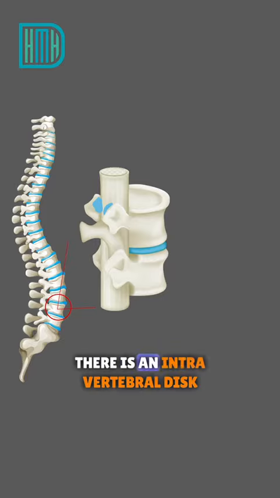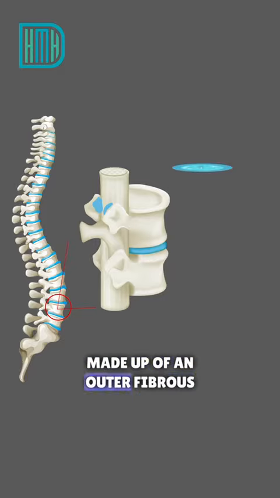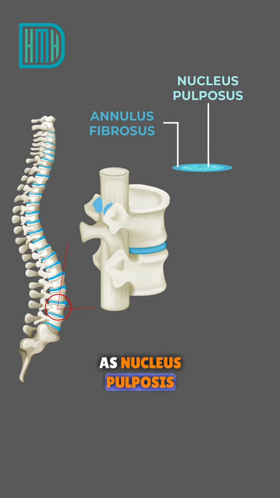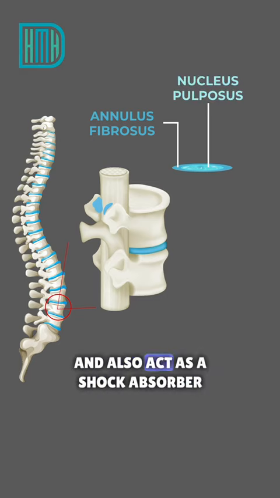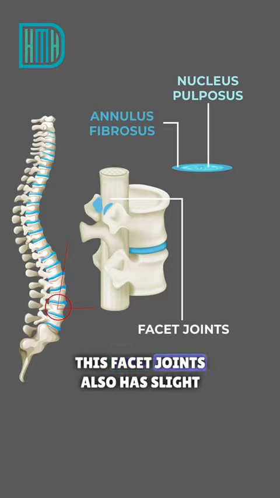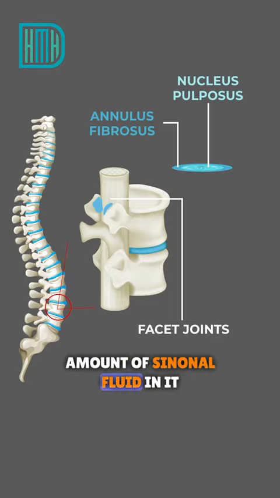Between two vertebrae, there is an intervertebral disc made up of an outer fibrous ring, the annulus fibrosus, and an inner jelly-like substance known as the nucleus pulposus. This helps in slight movement and also acts as a shock absorber. Between the two vertebrae, along with the intervertebral disc, there is also a facet joint. These facet joints also have a slight amount of synovial fluid in them.